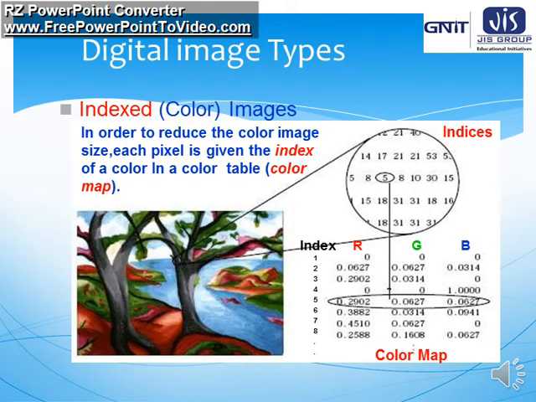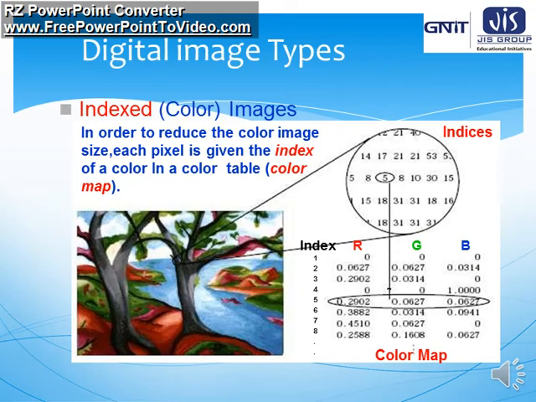There is another type of image which is known as indexed color images. In order to reduce the color image size, each pixel is given the index of a color in the color table. That means all the values are given in a particular table, and that particular value will represent the color, reducing the image size.